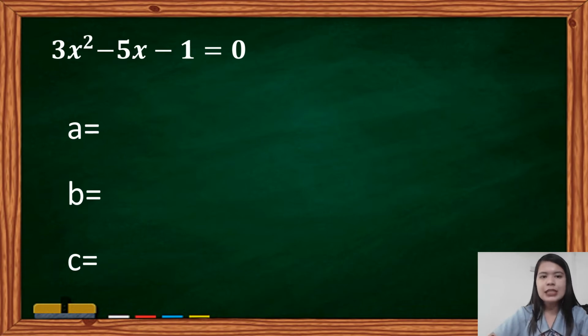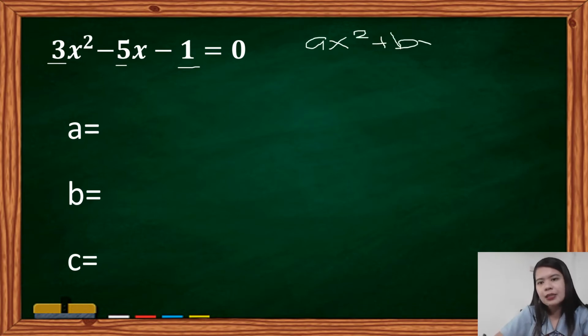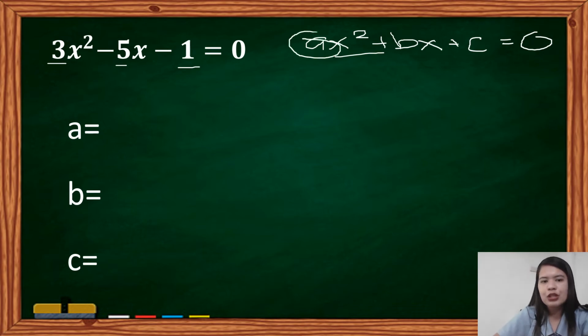As you can see here, we have 3x squared minus 5x minus 1 equals 0. Going back to our quadratic equation, we have ax squared plus bx plus c equals 0. x squared, siya yung katabi ni a. So, it means that in our equation, the value of a is 3.